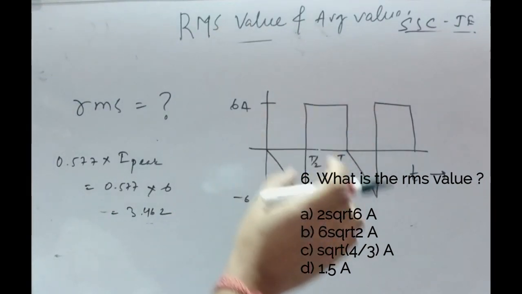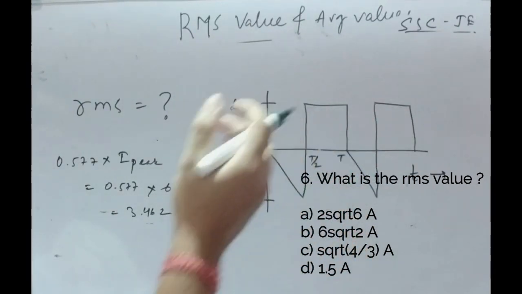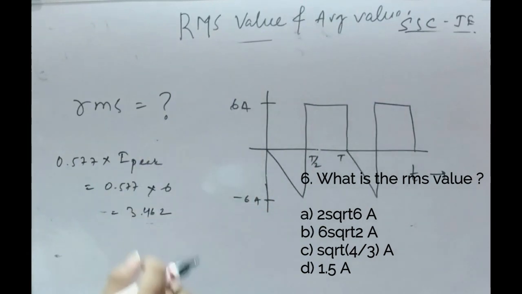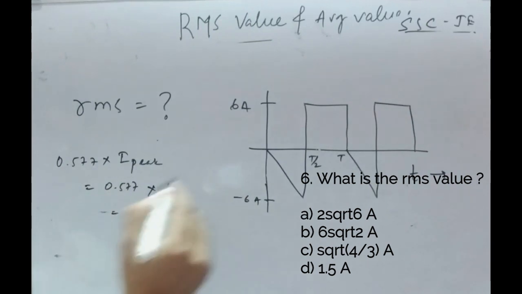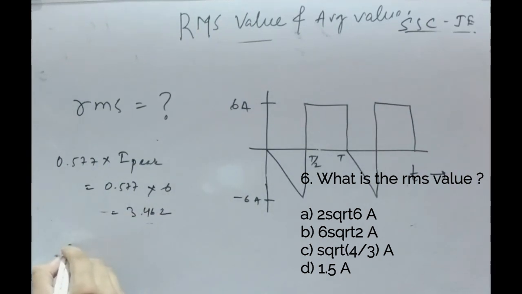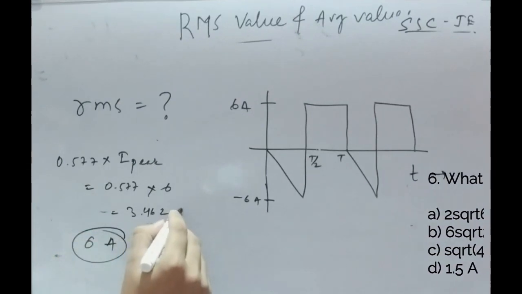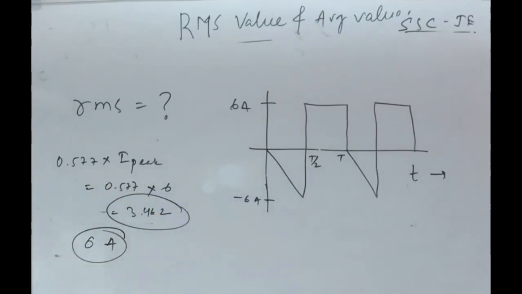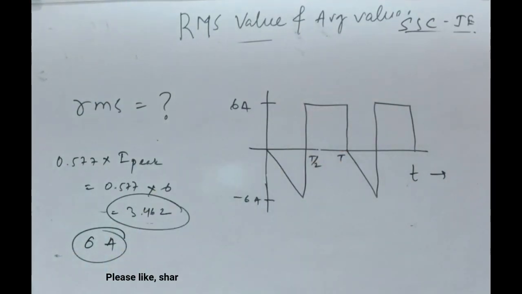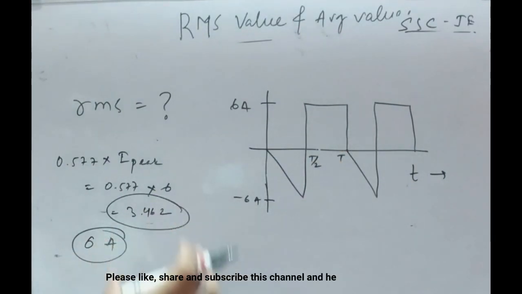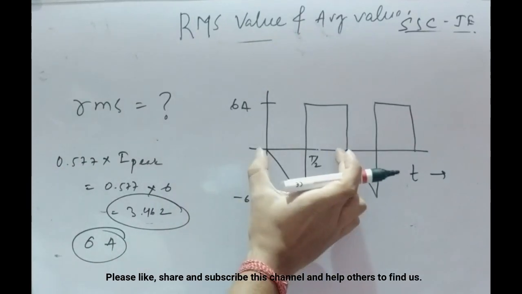The RMS value for the square waveform is the same as its peak value, that is 6 ampere. So for the square waveform, the I RMS is 6 ampere. So we have two values, one for the triangular waveform and another for the square waveform. Now you have to find the RMS value for the whole period.